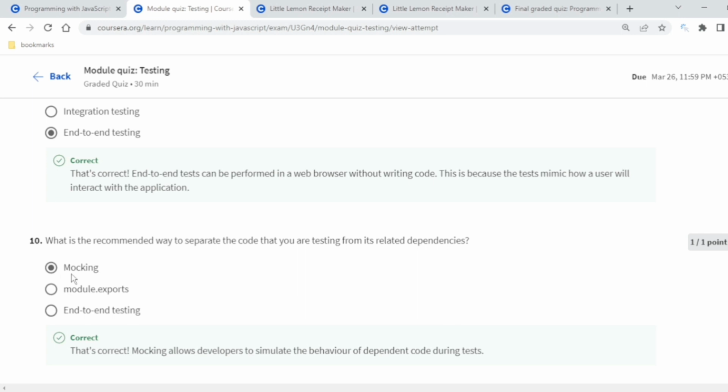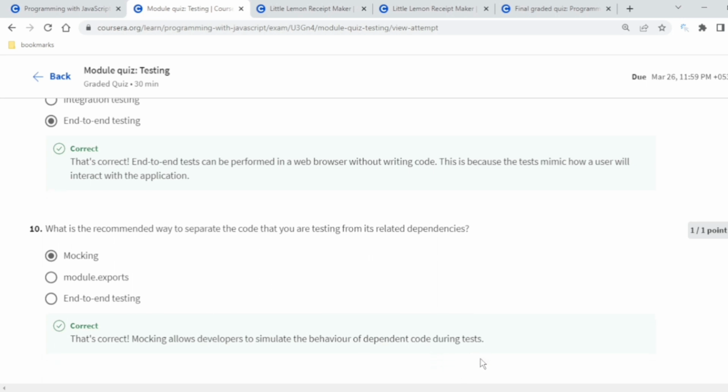This is called mocking. What is mocking? Separating the code that you are testing from its related dependency. Mocking allows developers to simulate the behavior of dependent code during tests. So we don't need to work on the original code. We just mock it out and simulate the behavior. So this was about the testing part.